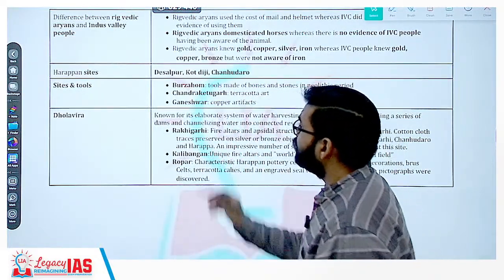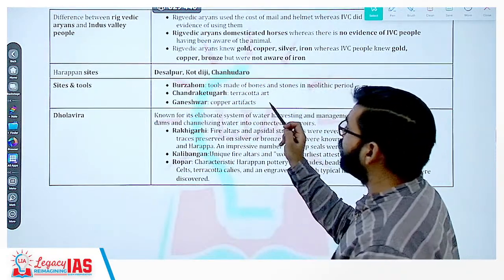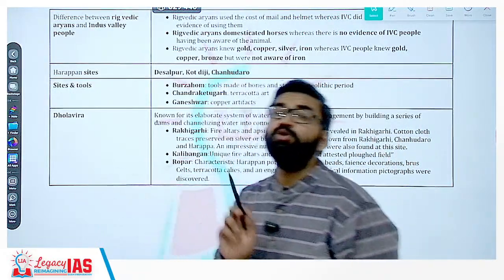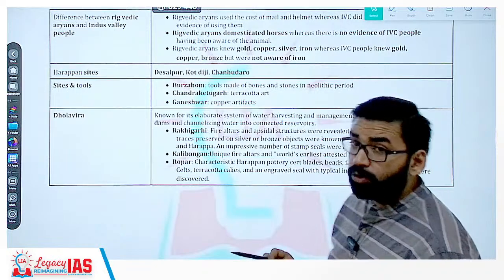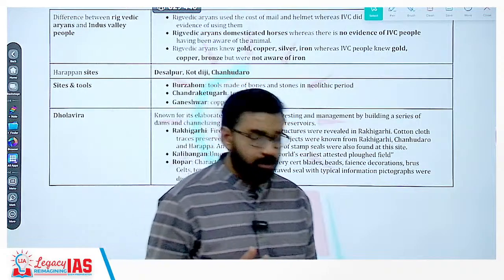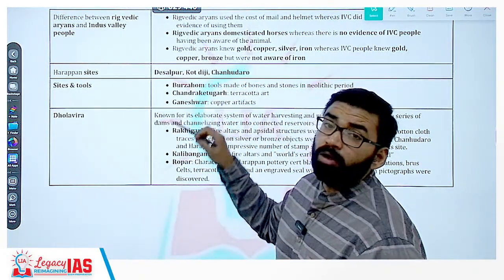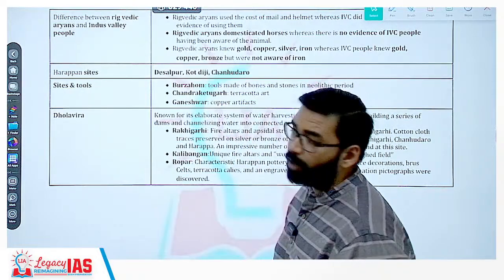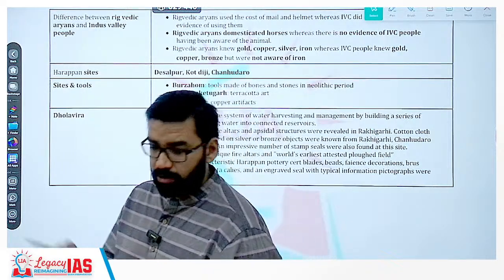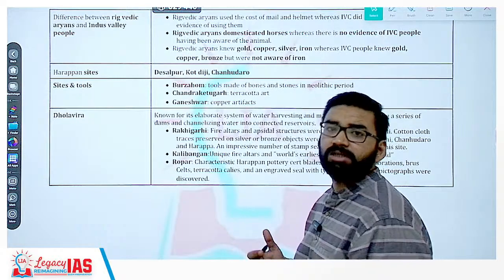Now, another important site, Chandraketugarh. Chandraketugarh is important in terms of terracotta art. Now, why was this there in the newspaper also? Clear? तो इस साल के जो भी important चीजें हैं न्यूज़पेपर में, उन चीजों को go through कर लीजिएगा. Clear everyone? And then Ganeshwar, here copper artifacts were found. Clear? Now, in terms of copper, important mines were the Khetri mines, western area, Rajasthan area. So that is why a different Chalcolithic culture was created.